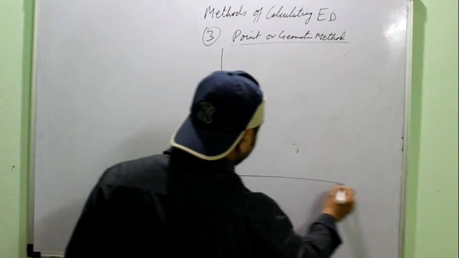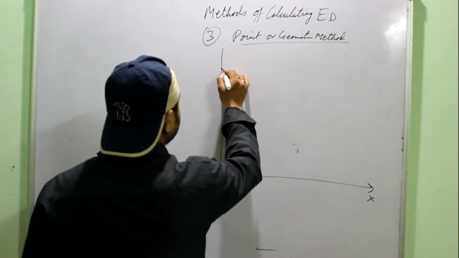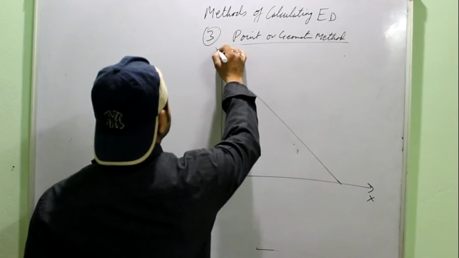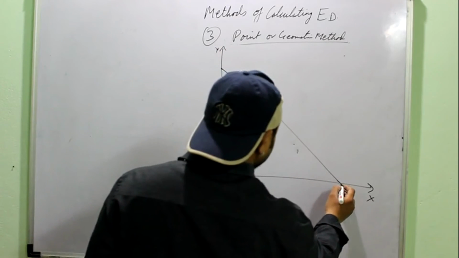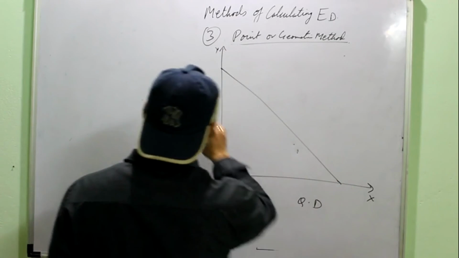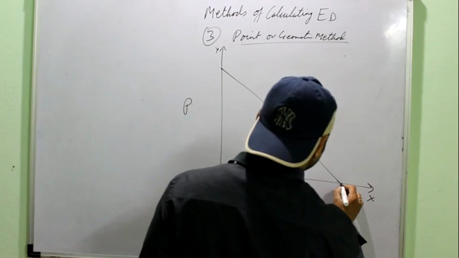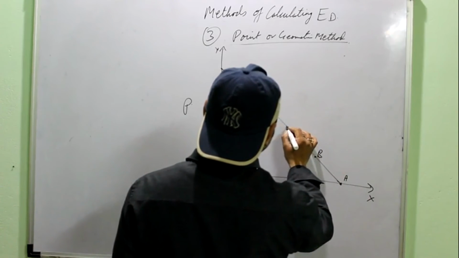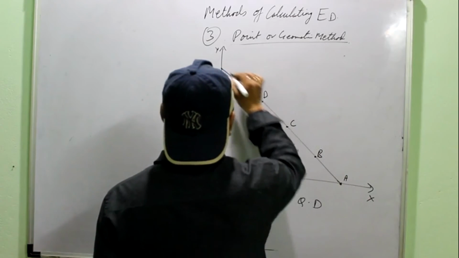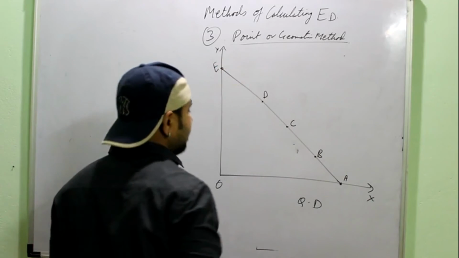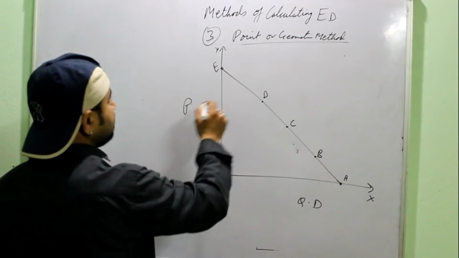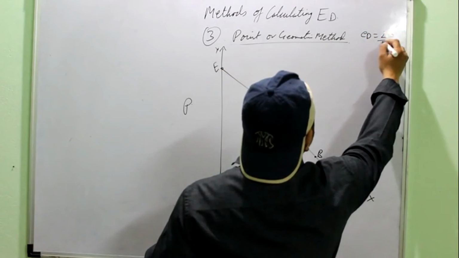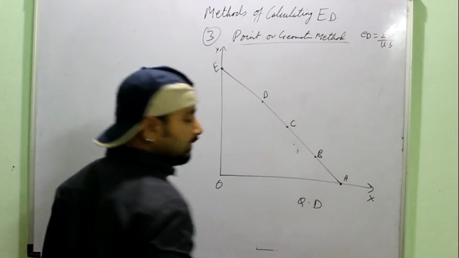Say this is my demand curve, a linear demand curve. Linear means that it is a straight line. Here again you have the quantity demanded, and here you have the price. Mark points on this curve: A, B, C, D and E. Now suppose the formula is ED equals lower segment of the curve upon upper segment.